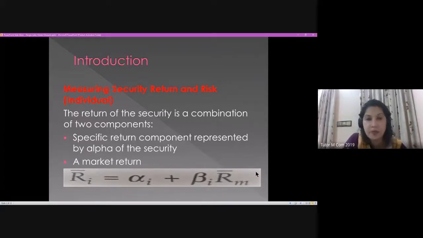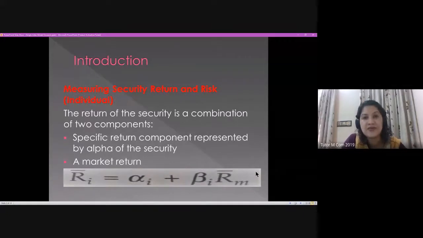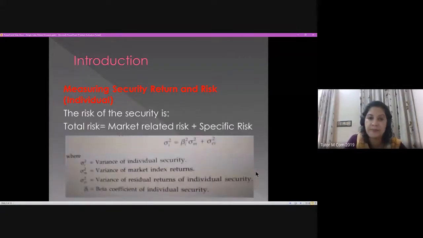Now moving further, we will look at how risk is calculated in the case of the single index model. This is the formula for total risk. Total risk will be market related risk plus the specific risk of that particular security under study.